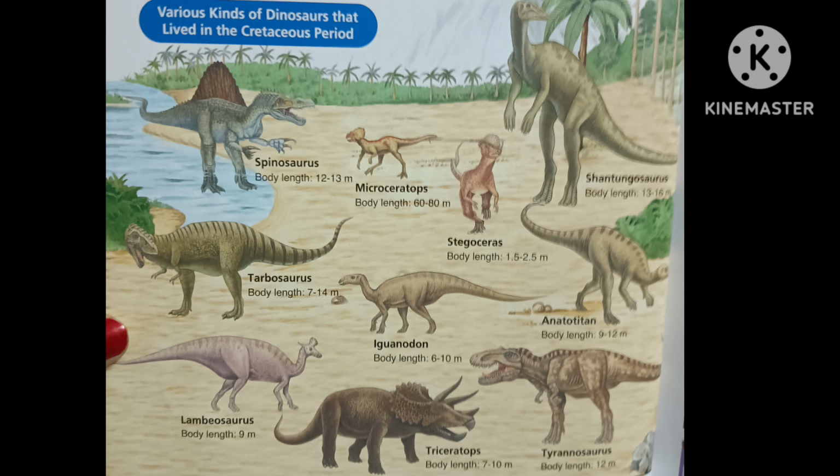Turbosaurus, its body length is about 7 to 14 meters. Iguanodon, its body length is about 6 to 10 meters. Anatotitan, its body length is about 9 to 12 meters. Lambeosaurus, its body length is almost 9 meters. Triceratops, its body length is about 7 to 10 meters. Tyrannosaurus, its body length is about 12 meters.